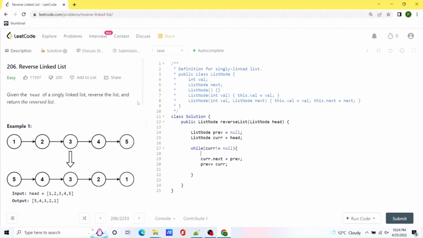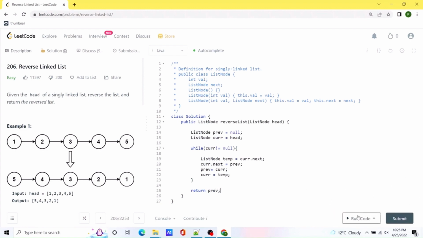So for that we will have to create a temporary variable. So let's create a new node, and we are going to name it as temp, and we are going to store the current dot next node over here. And now for the current node we are going to point it to this temp, because remember over here we are updating this current dot next value, so that's why. Okay, and I think this is it. After this loop ends, we should have our linked list reversed, so we can simply return the previous variable, and this should be it.